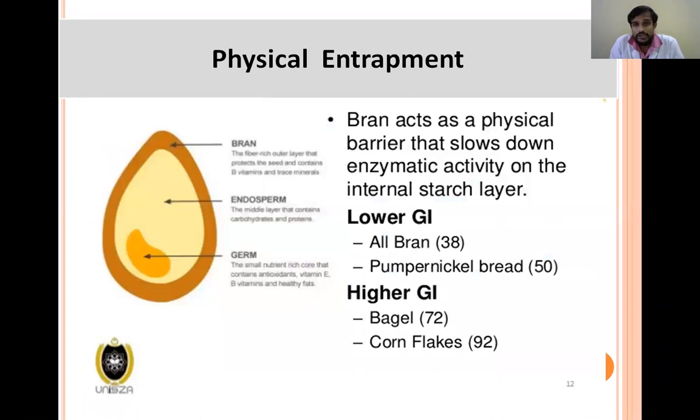So coming to physical entrapment, the bran is the best example. So bran acts as a physical barrier or screen and protects and slows down the digestion by acting as a screen to the digestive enzymes. So that's why the digestion is slow and absorption is slow, and the glycemic index is low when there is bran. And if there is no physical entrapment, then the digestion and absorption are fast, rapid, and the glycemic index will be higher.